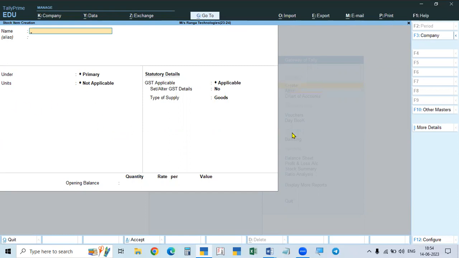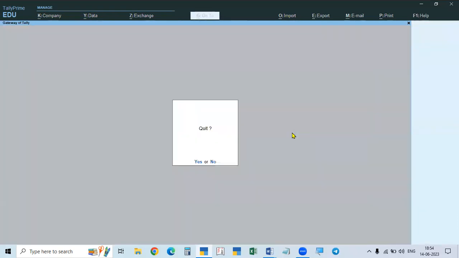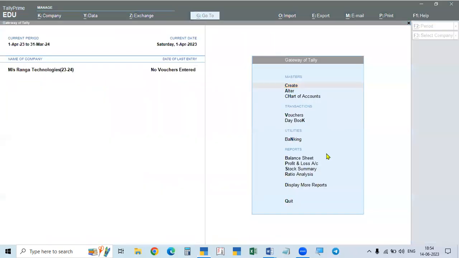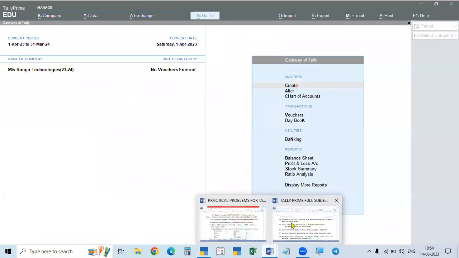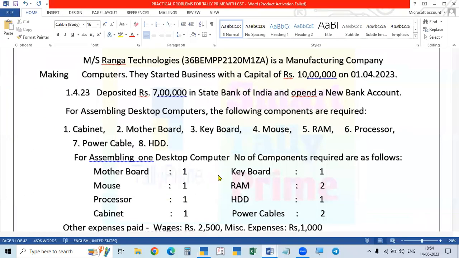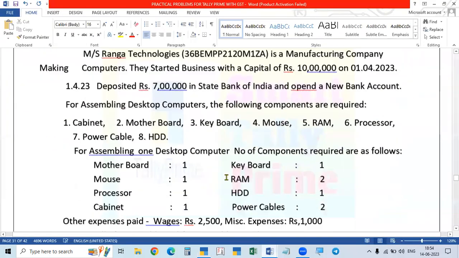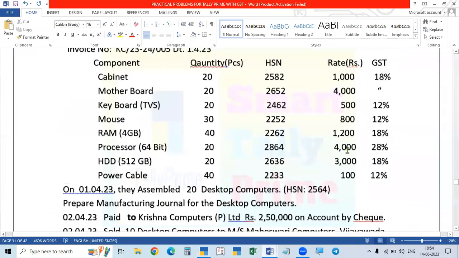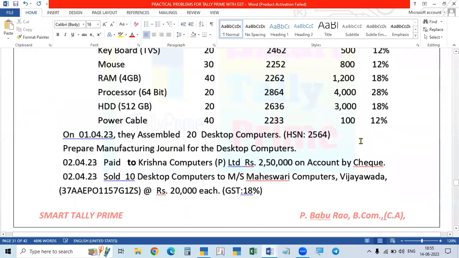So now we will take up one small problem. Then you will understand easily. Number one problem I am taking up. This number one problem is the purchase. When I am purchasing the raw material, the rates are different. That's why I'm doing this.